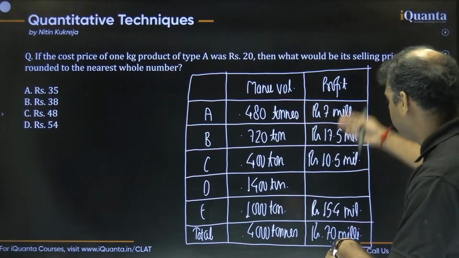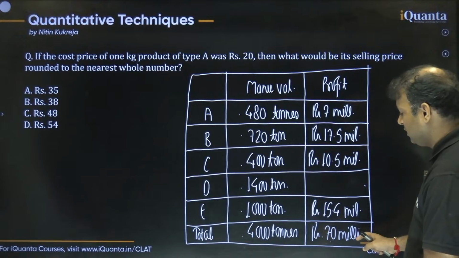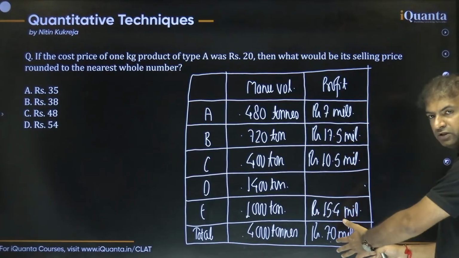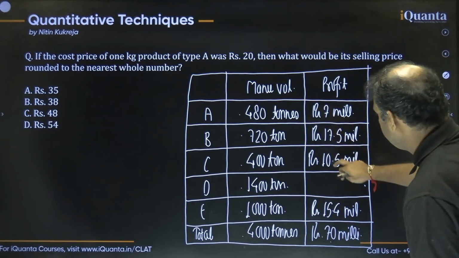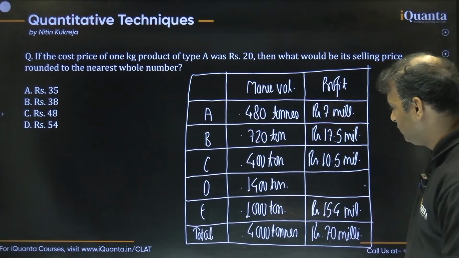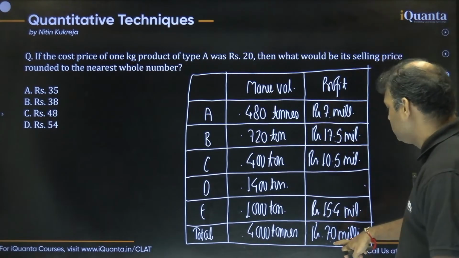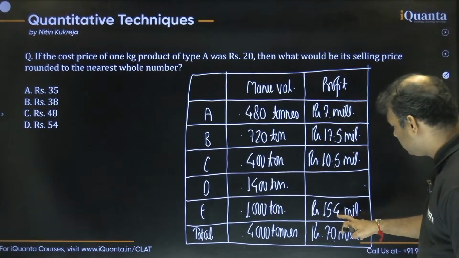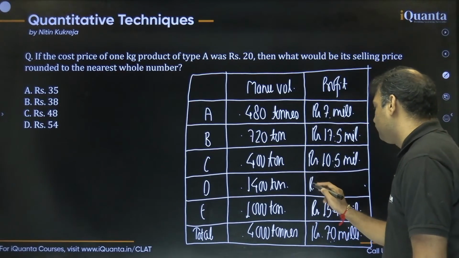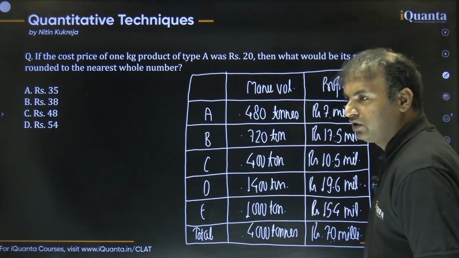Now let's also work on the profit. With the profit, guys, only the profit of D is missing, which you can calculate by subtracting the profit of the 4 products from the total profit. So 7 plus 17.5 plus 10.5 plus 15.4. 17.5 plus 10.5 is simple, it's 28. 28 plus 7 is 35. This makes 35. So 70 minus 35 is left 35. 35 minus 15.4: 35 minus 15 is 20, 20 minus 0.4 is 19.6. So the profit of product D should be 19.6 million rupees.